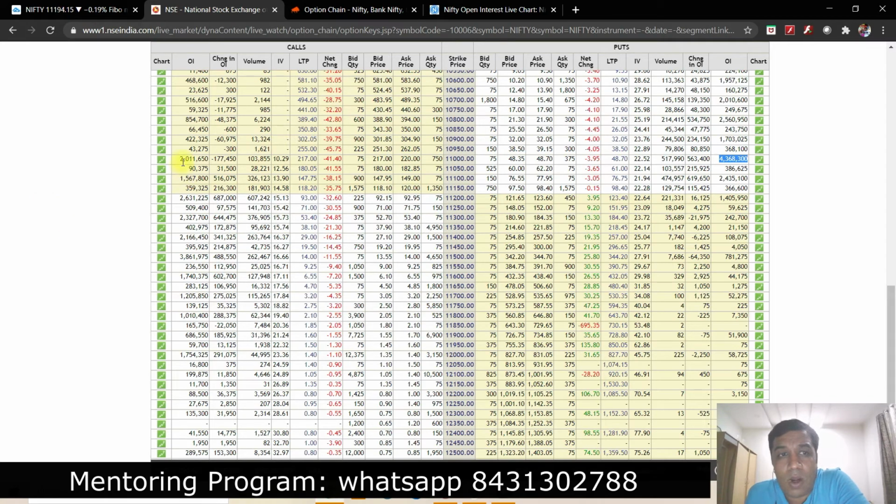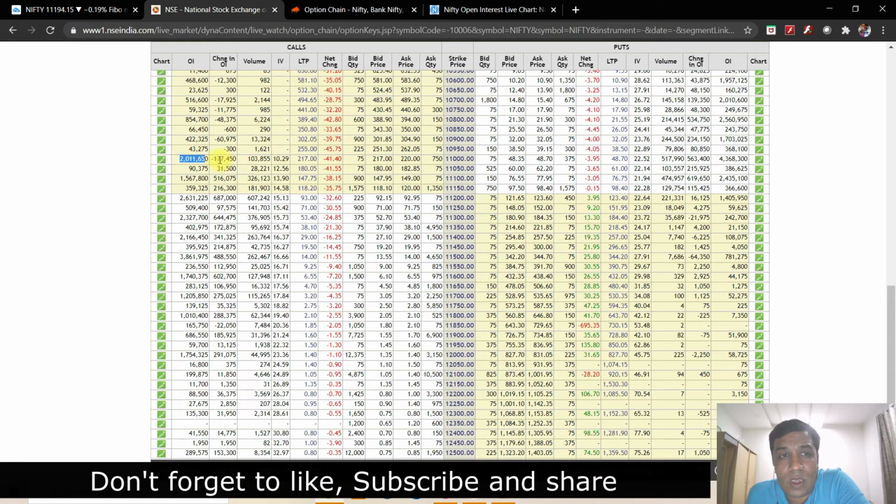Now the call writing, if you see at this particular level, the call writers have moved out. They have moved to the next ranges, so that is a very good sign that the call writers are moving ahead. And 11,200, if you look at it, the biggest resistance will be around 11,500.